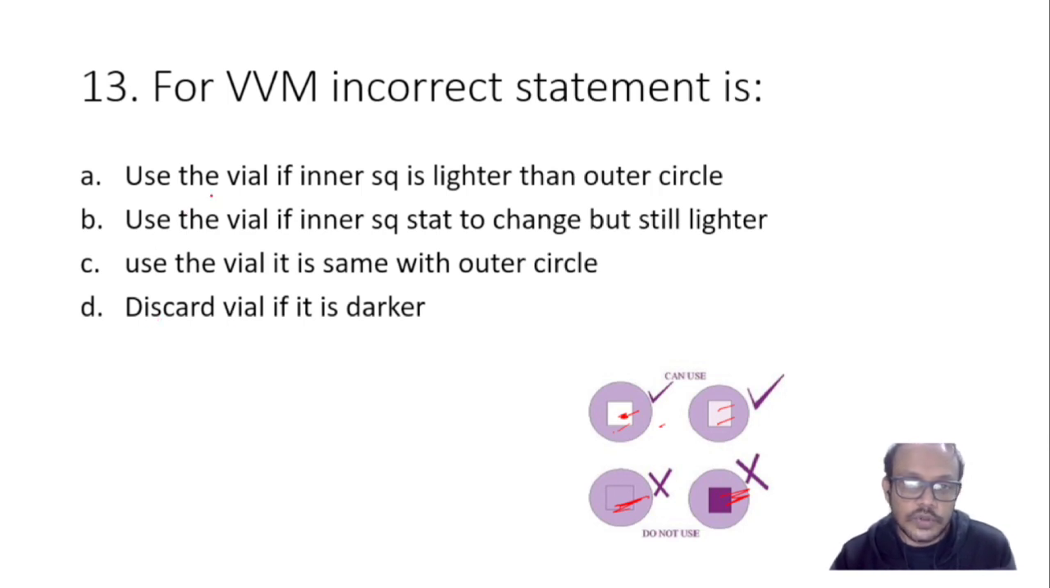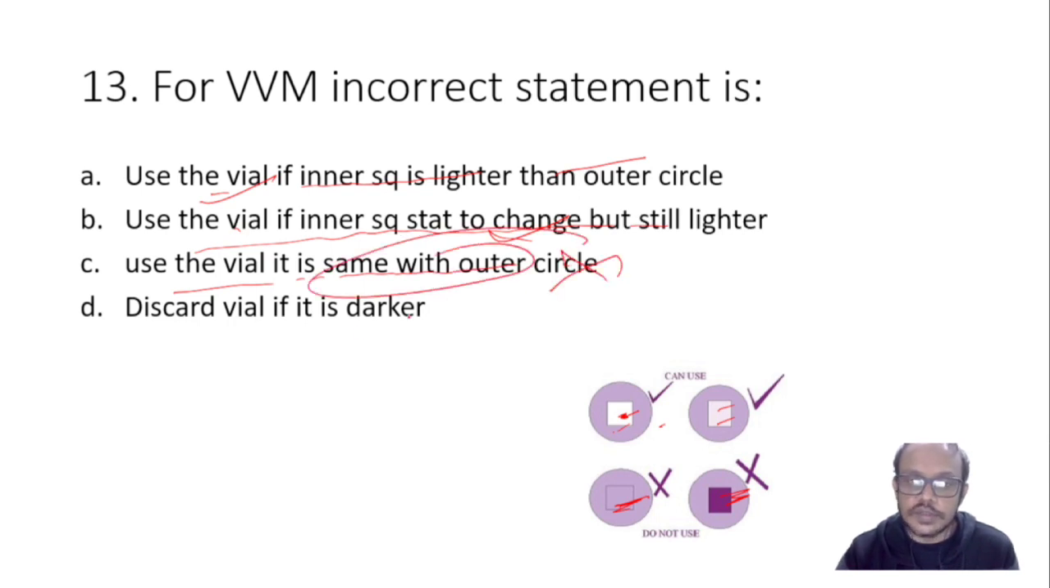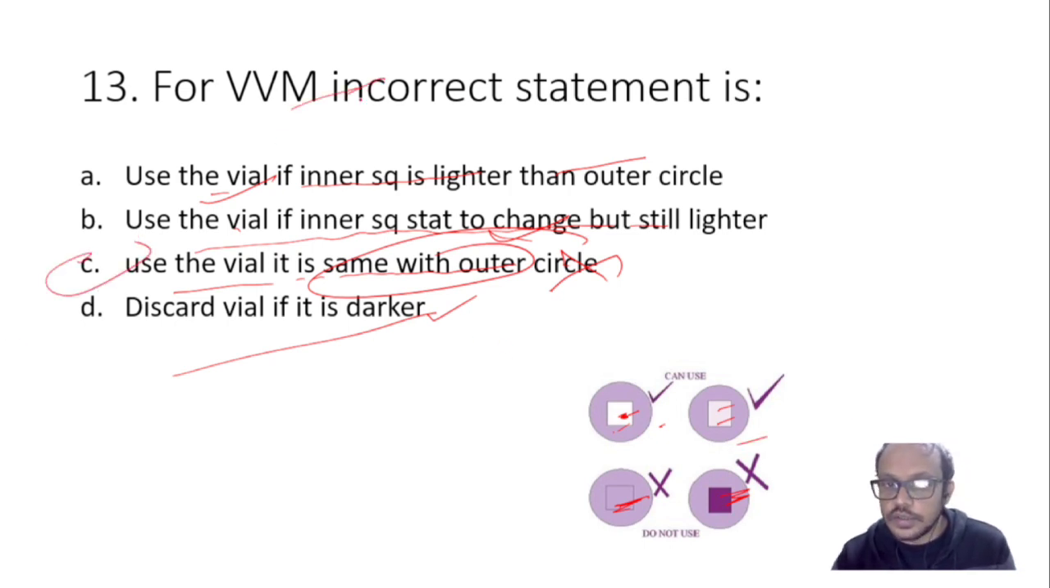Here you can see in the option, use the value if inner square is lighter than the outer circle, yes you can use. Use the value if inner square is changed but still lighter, yes you can use. Use the value if it is same as the outer circle, it is not used. So the incorrect statement is this. Discard if it is darker, yes discard. Okay, so the right option here is C, incorrect statement you have to find.